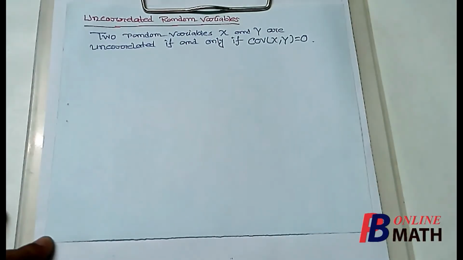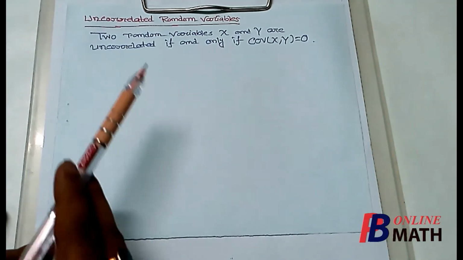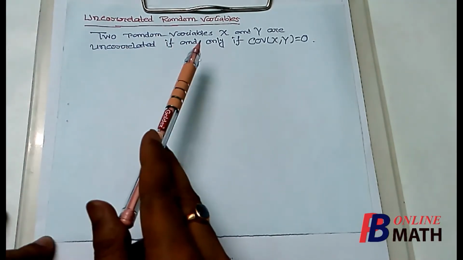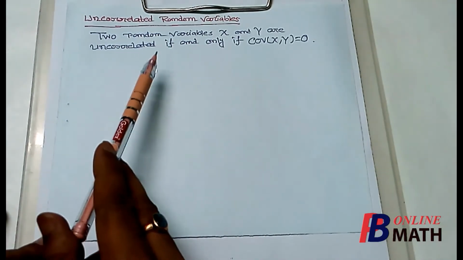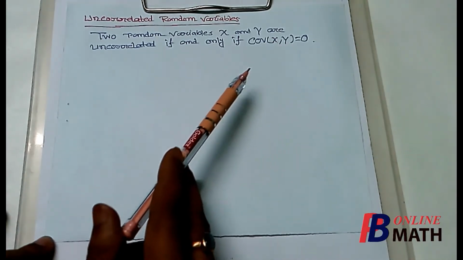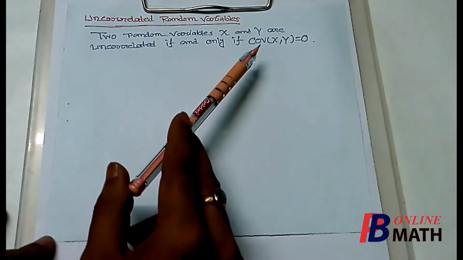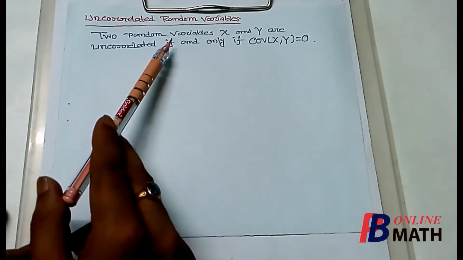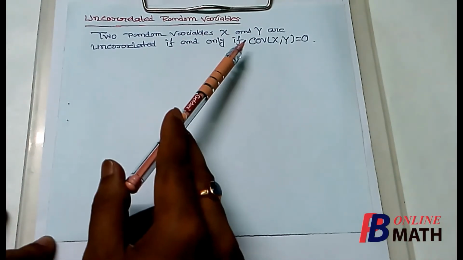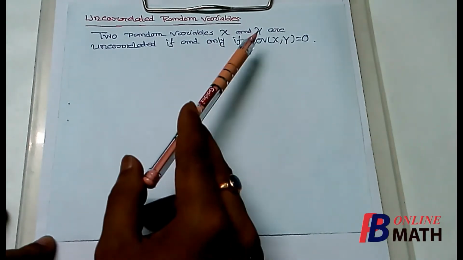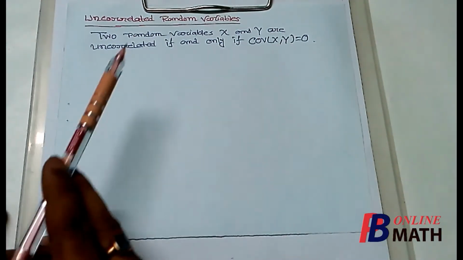Next we consider one definition, that is, uncorrelated random variables. Two random variables x and y are called uncorrelated if and only if the covariance of x and y is equal to 0. So if we find that the covariance of two random variables x and y is equal to 0, then the random variables are called uncorrelated, and conversely, if the two random variables are uncorrelated, then the covariance must be 0.